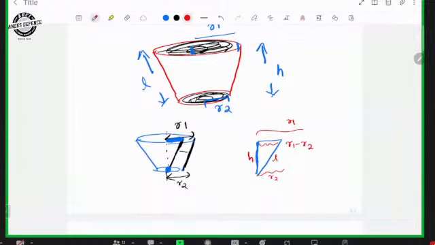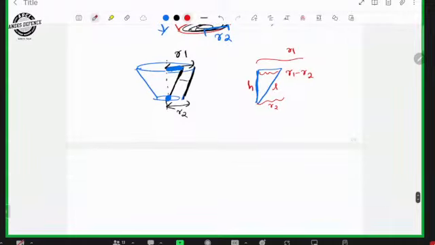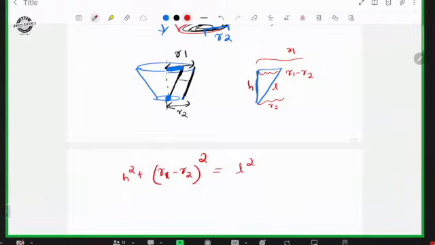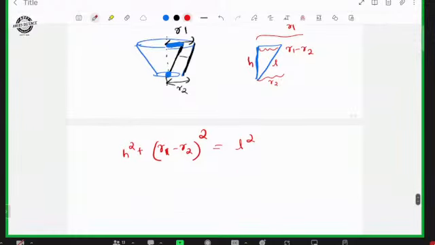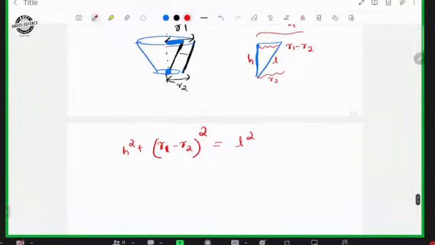This is the slant height. So the formula is H square plus base, which is R1 minus R2 the whole square, is equal to L square, by the application of Pythagoras theorem. This is the formula we will use.